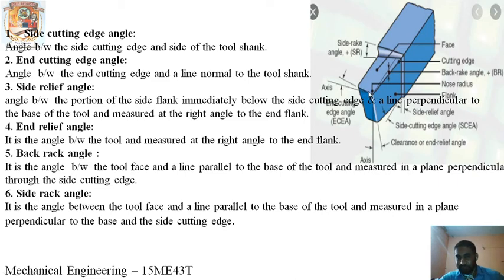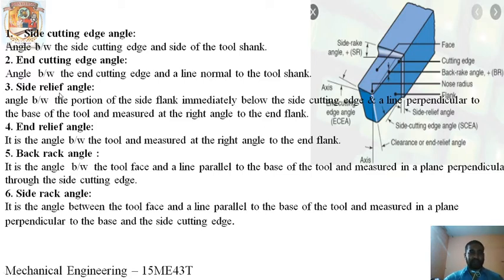So this line is taper here. So you draw a straight line normal to the shank, you will get a straight line here, and this angle, this line is taper here. So the angle between the cutting edge and a line drawn parallel to the shank portion, you will get some angle. That angle is known as end cutting edge angle. How to measure this: you have to draw an extension line from this cutting edge. This is the end cutting edge, and from the start point you have to draw a line parallel to this shank portion. You will get a straight line here. So the angle that comes here is called the end cutting edge angle.